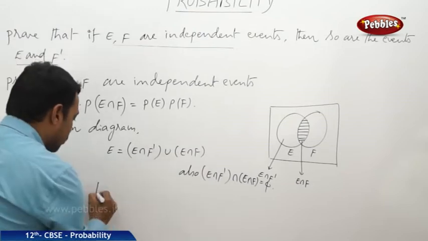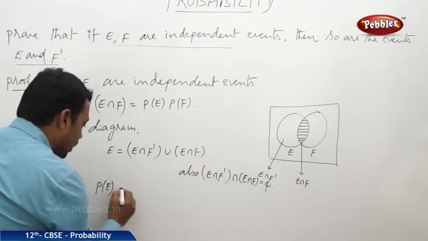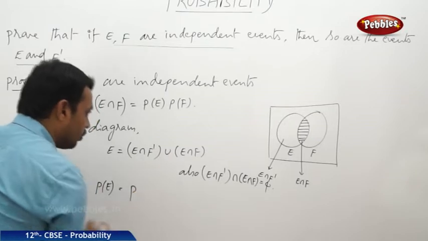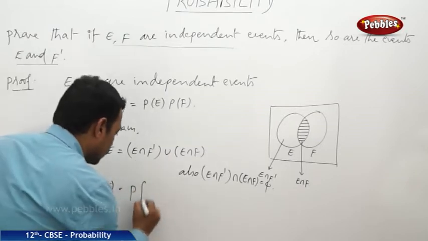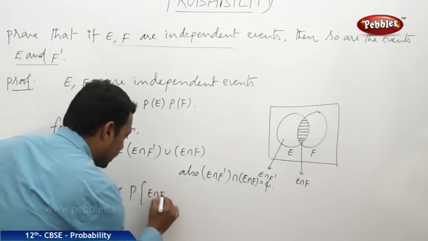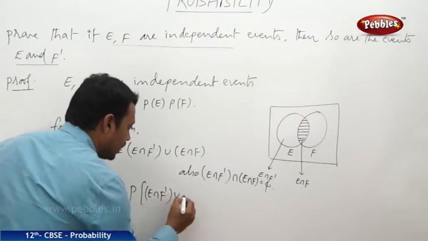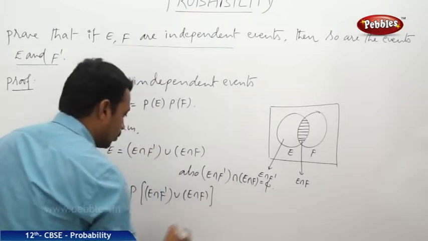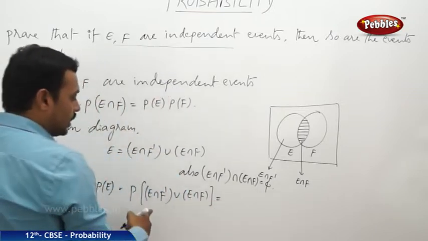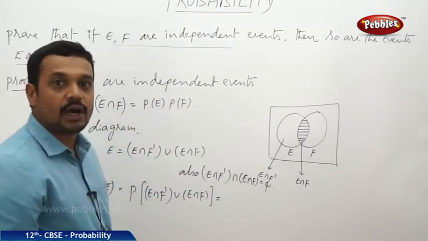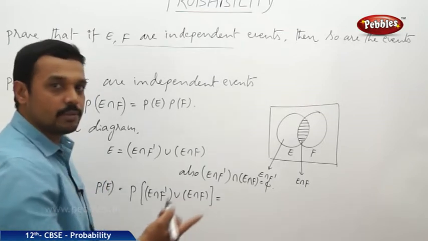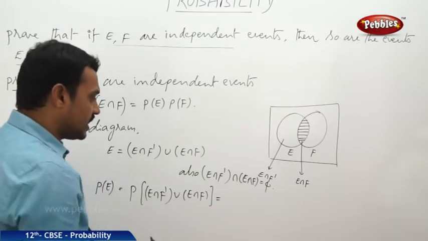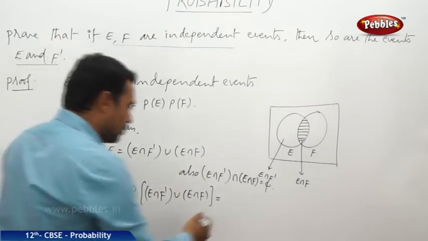Now let us take probability on both sides. The probability of E is equal to the probability of E intersection F dash union E intersection F. We know that the probability of A union B is equal to P of A plus P of B when A intersection B is equal to phi. That is the axiom in probability.